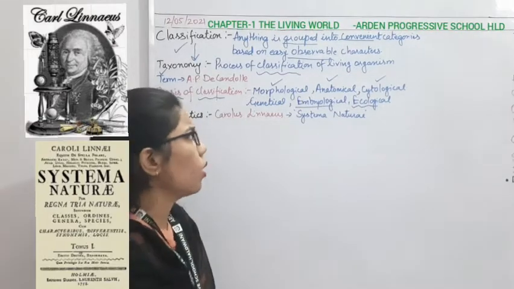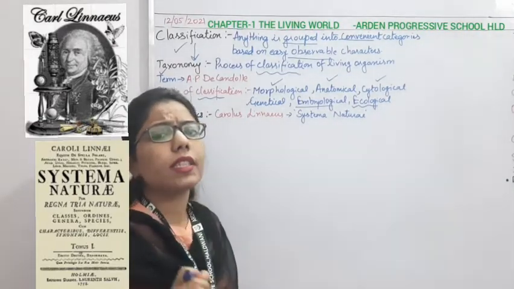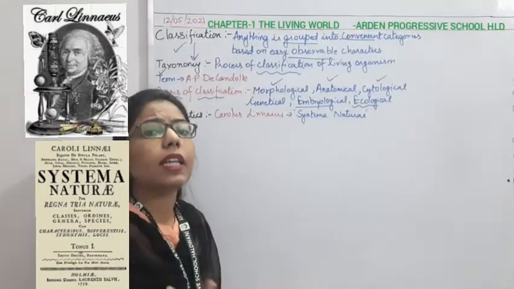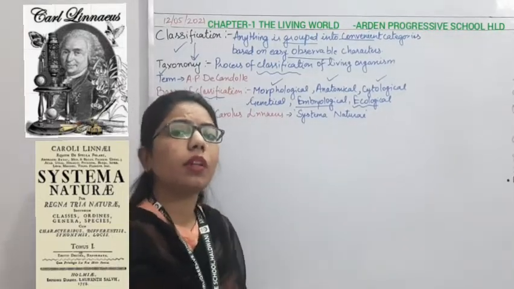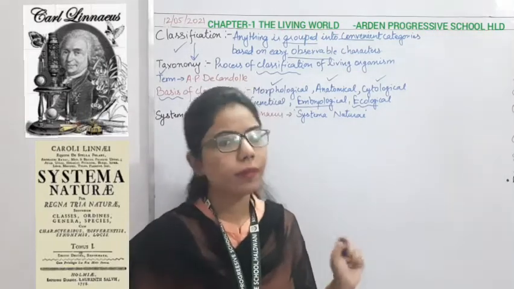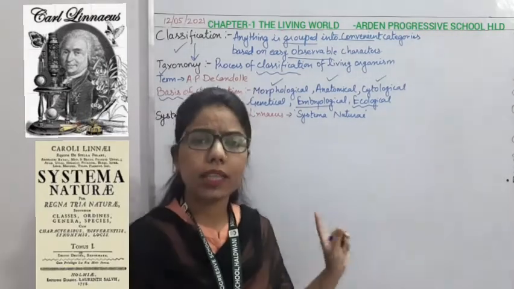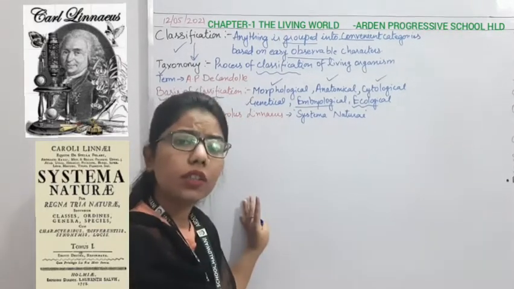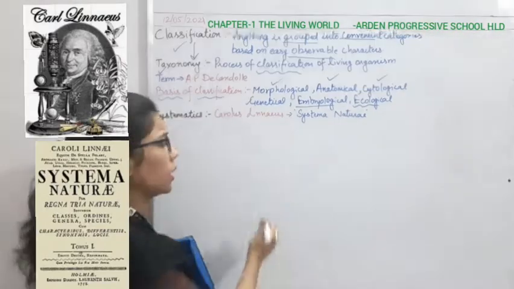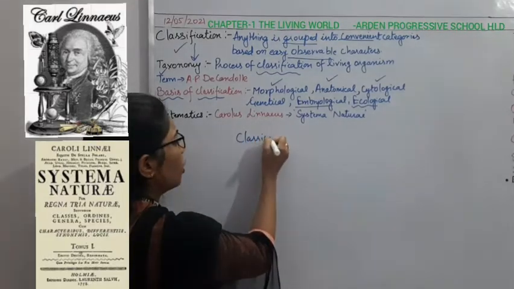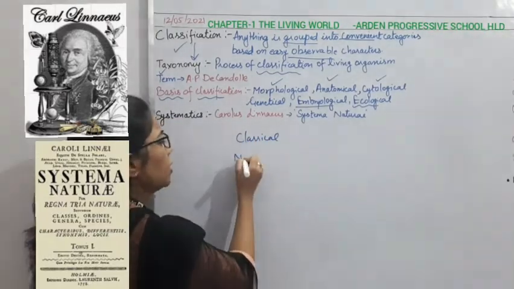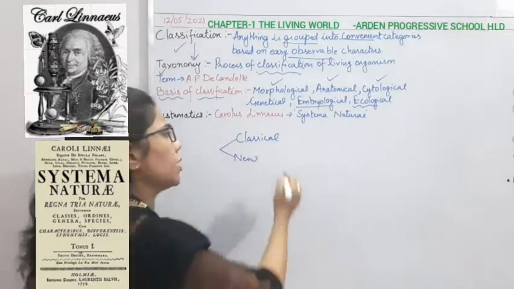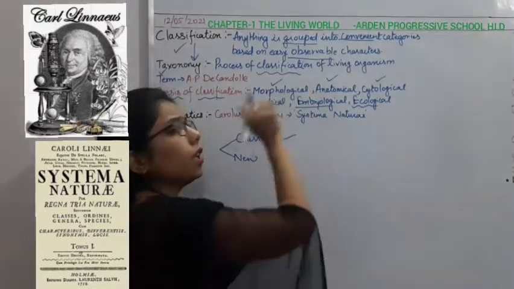Okay, so now again, if you will see some more classification of this taxonomy. Taxonomy has some classification, that is, it can be the old or classical taxonomy. Old or classical means something which is older. Classical is the older one, as well as the new classification. So this classical is when we are considering only the external appearance.